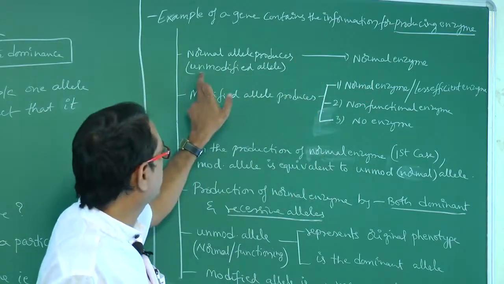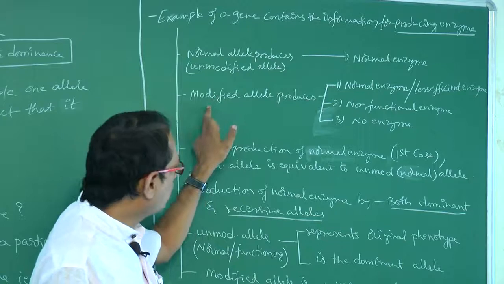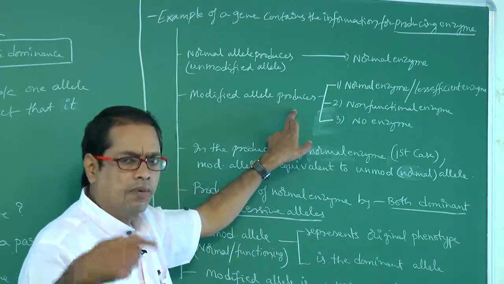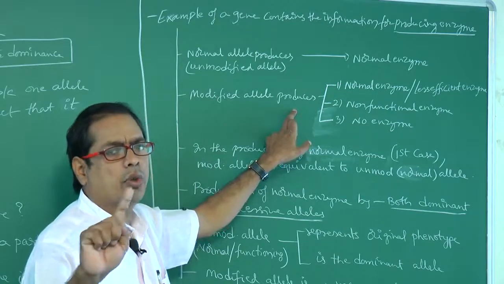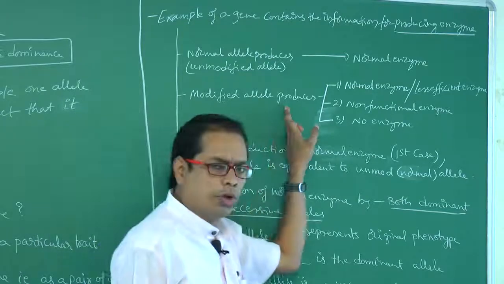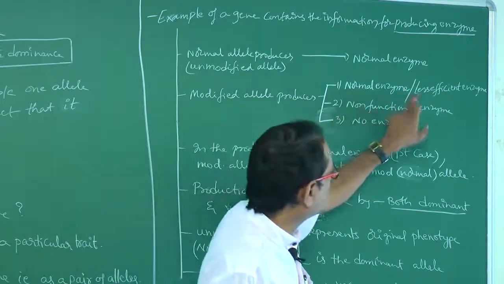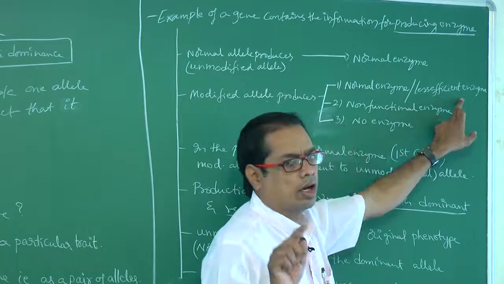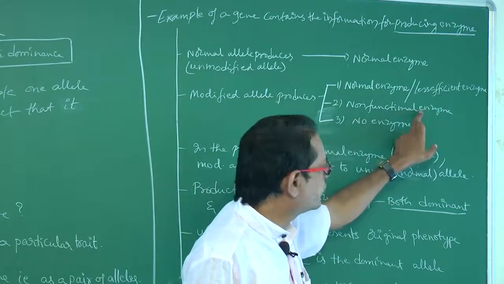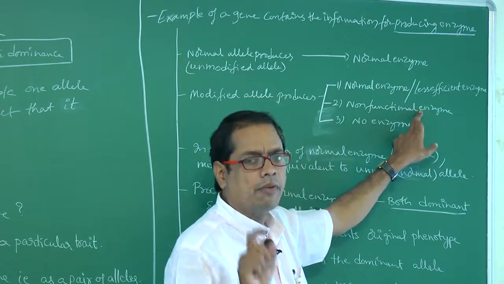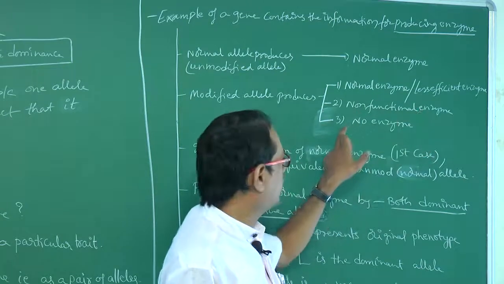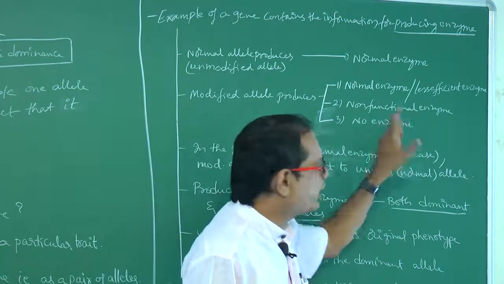Okay. That is nothing but the unmodified allele. Modified allele means, let us suppose, small t. It is able to produce normal enzyme, or less efficient enzyme, or non-functional enzyme. Non-functional is nothing but a functionless enzyme. And the third case, no enzyme at all.